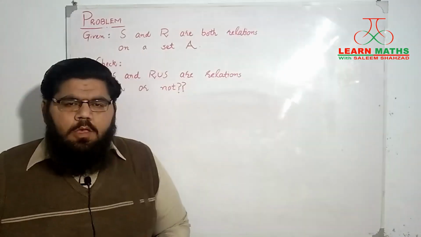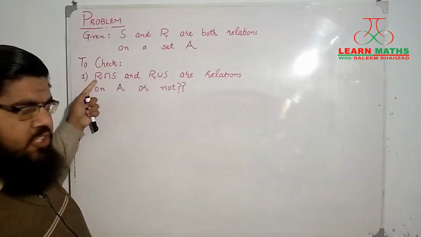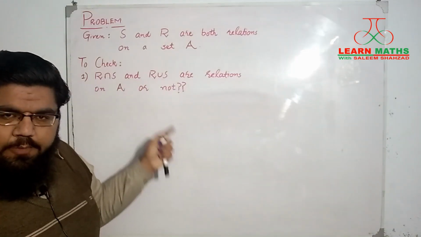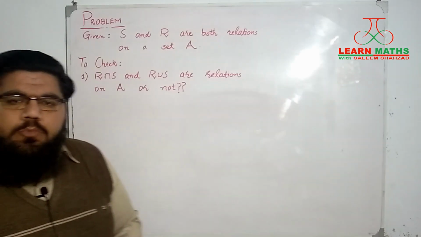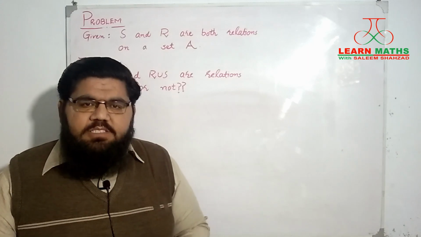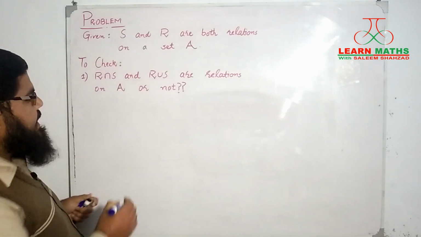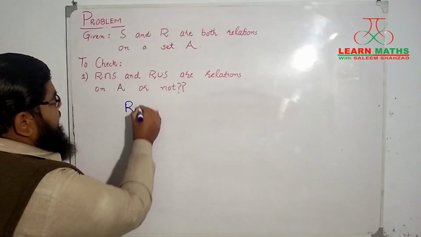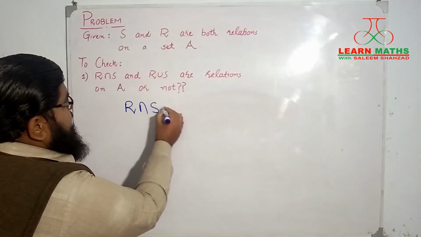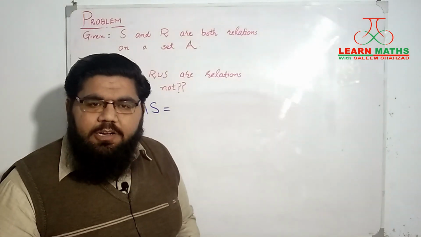So let's start. Alright students, let's try to answer our first question, which was whether the intersection of these two relations or their union will be a relation on A or not. Now, as you know, both R and S are relations on A, meaning that they are subsets of the Cartesian product of A with itself. If I take their intersection, it will again be a subset of the Cartesian product of A with itself.